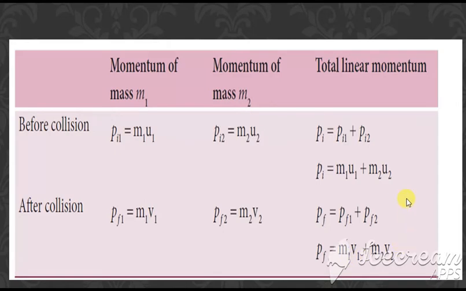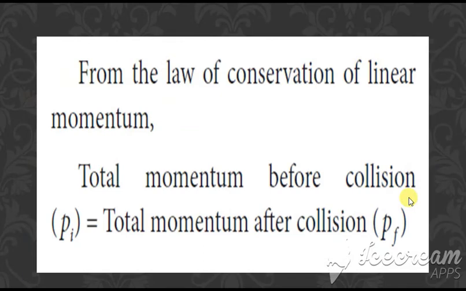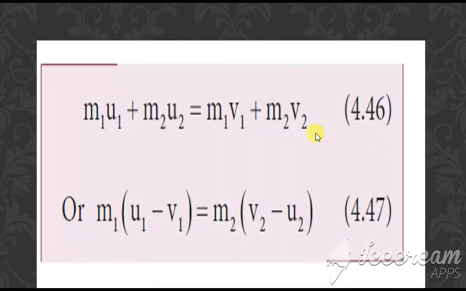Clear? Next, we write the equation: total momentum before collision is equal to total momentum after collision. When you equate both, we get m1 u1 plus m2 u2 equals m1 v1 plus m2 v2. Now bring the m1 terms to this side and the m2 terms to the other side, so that we get m1 u1 minus m1 v1 equals m2 v2 minus m2 u2. Clear with this?